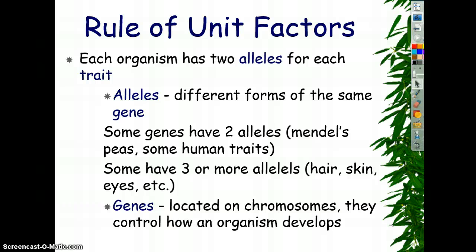With humans, we have a few traits that only have 2 alleles, and we're going to talk about those at a later time also. And remember, those genes are on your chromosomes, and your DNA came together to make your genes. Like it mentions here, though, there are genes out there that have 3 alleles. I already mentioned your hair color, your skin color, your eye color. There's just more. There's not just this or this. Eye color, you have blue eyes, you have brown eyes, you have green eyes. Hair color, you have black hair, you have brown hair, you have blonde hair, you have red hair, and everything in between.